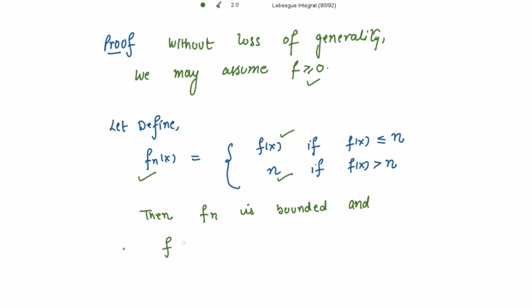So naturally f is greater than or equal to f_n. So we can write that the difference of f and f_n is greater than or equal to 0. Reason: f_n is equal to f, or f is strictly greater than n, which is the value of f_n.